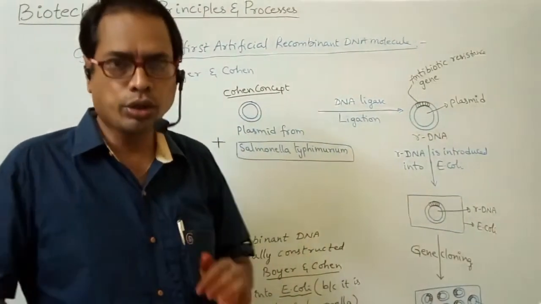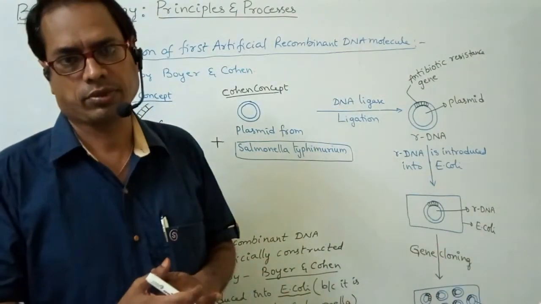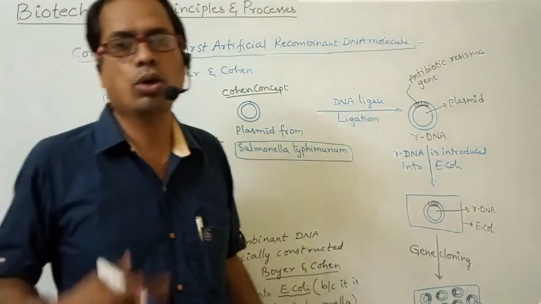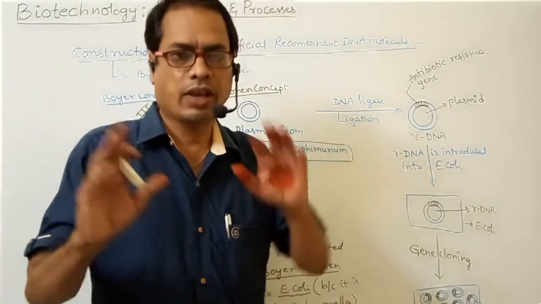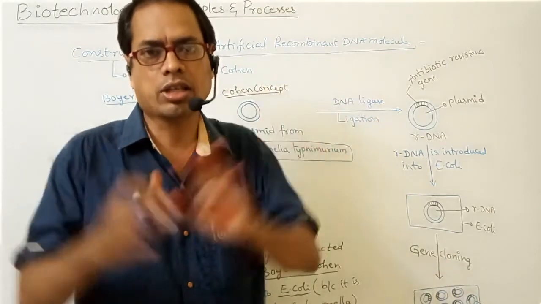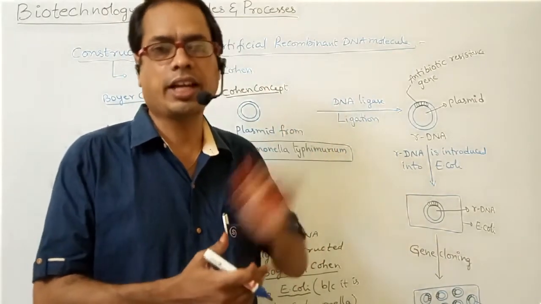Of course, no new characters will arise, since this is from a plasmid and that is also a plasmid.